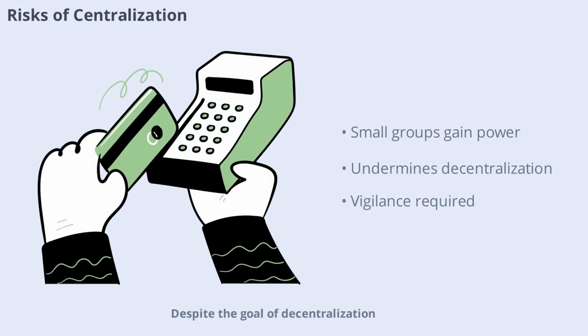Despite the goal of decentralization, some crypto projects face the risk of centralization. This can happen if a small group of token holders, developers, or miners gain too much influence. Centralization undermines the core values of crypto and can make networks more vulnerable to attacks or manipulation. Ongoing vigilance is needed to maintain true decentralization.